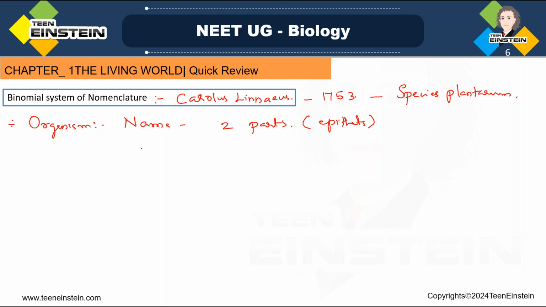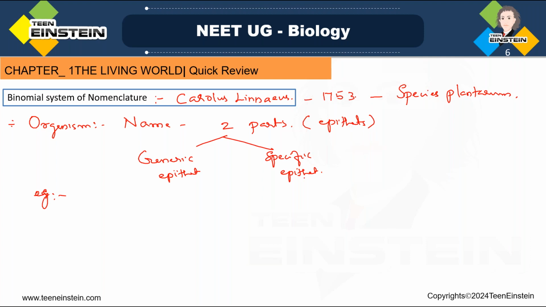Which are the two parts? The first one is the generic epithet, and the second one is the specific epithet. These are the two parts of that name. Just to get an idea, again I'm saying, the genus name will be there, and the species name. Generic epithet means genus name, and specific epithet means species name. These are the two parts of the scientific naming of an organism.